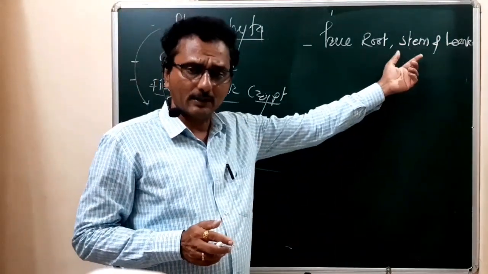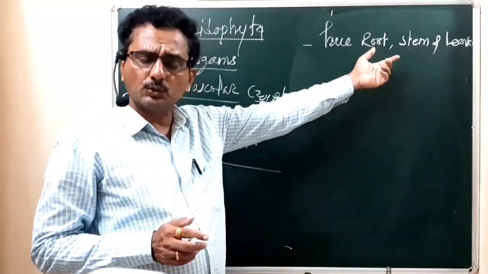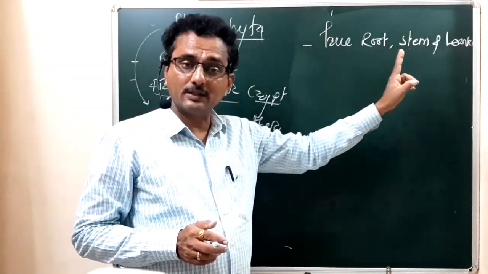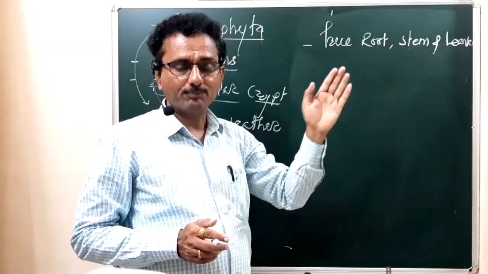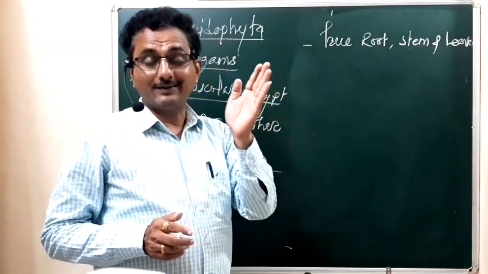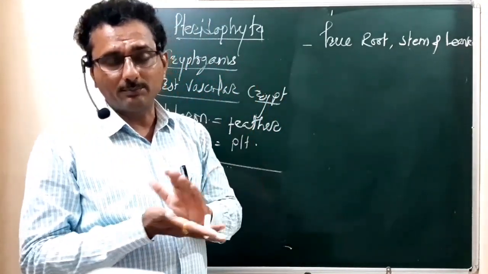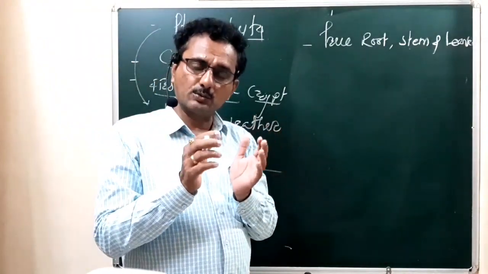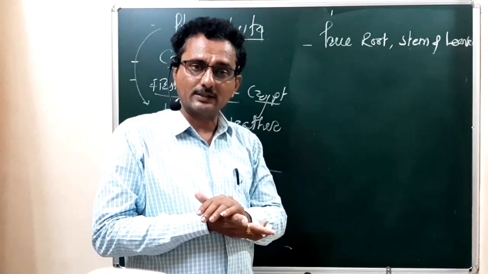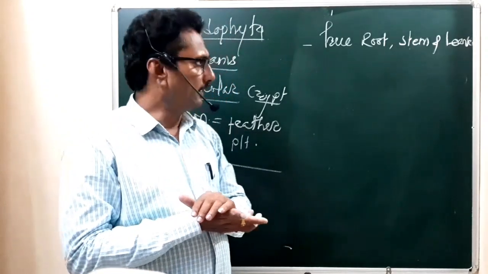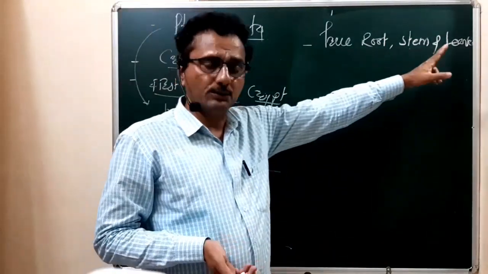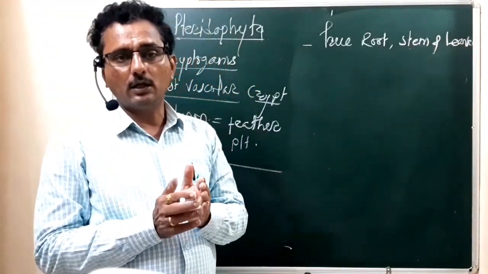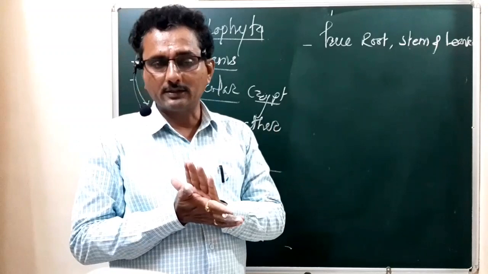Then the stem also shows the same type of structure, except the root cap. It has the outermost protective layer, the epidermis, followed by the storage tissue, and then the central conducting tissue system. Okay, then what are the leaves? True leaves are those having a dorsal side and ventral side.